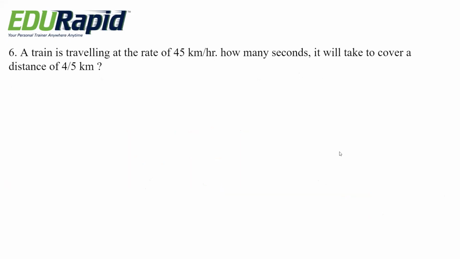Next question. A train is traveling at the rate of 45 km per hour. In how many seconds it will take to cover a distance of 4 by 5th kilometer? 4 by 5 kilometer. Okay. Options are 36, 64, 90, 120.